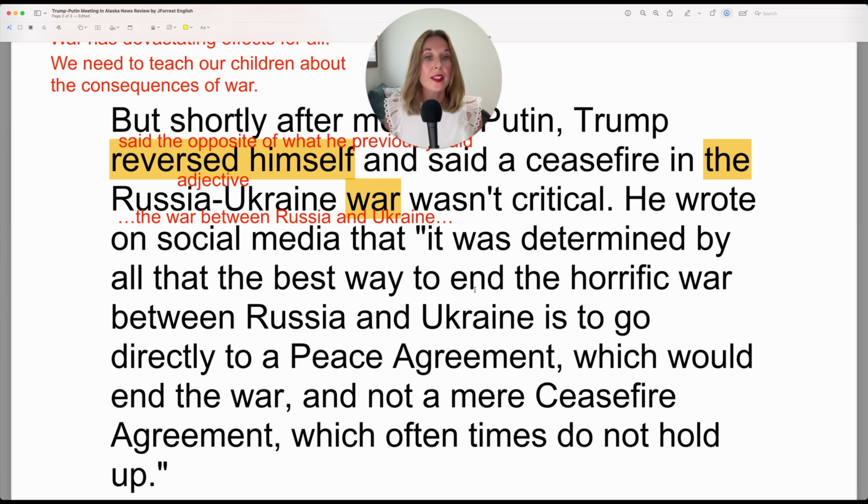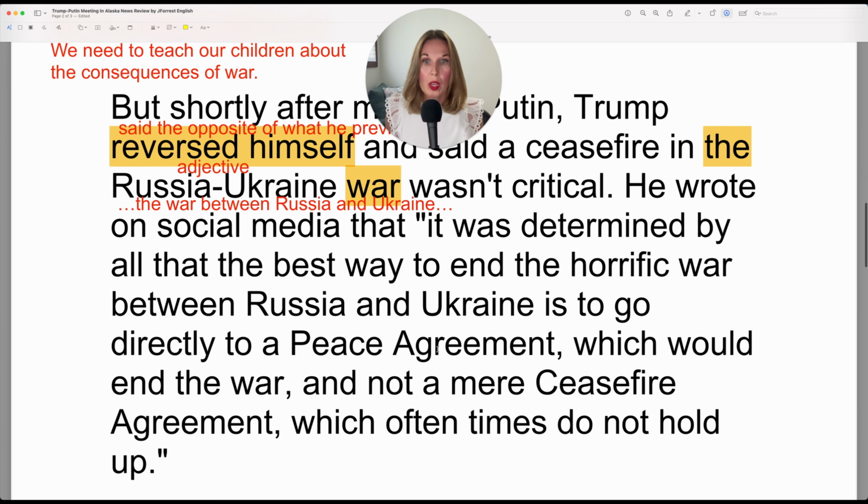So in this case, to end the horrific war between Russia and Ukraine is to go directly to a peace agreement. So here, he's saying the best way. So this is our superlative, and that's why we have the, because the plus superlative. So we have good, and then the superlative form is best. The best way is to go directly to a peace agreement.